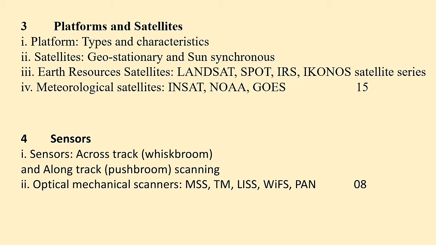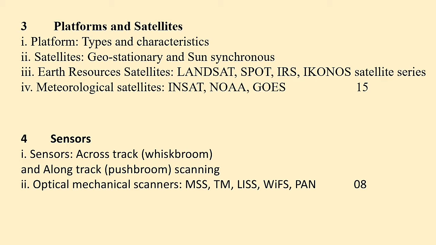So in this chapter we are going to study platforms, types of platforms and the characteristics of platforms. Also we are going to study satellites. Mainly satellites are of two types, geostationary satellites and sun synchronous satellites. So both we have to study.